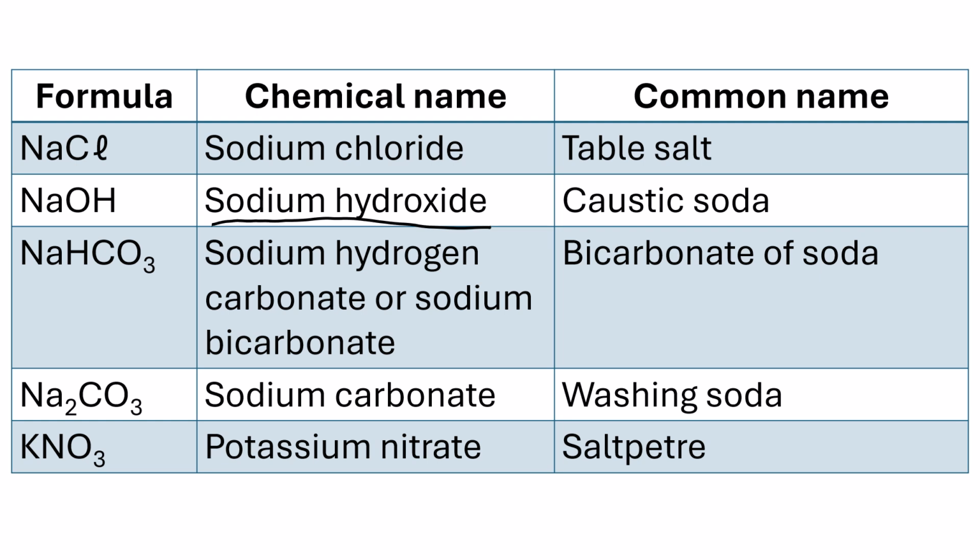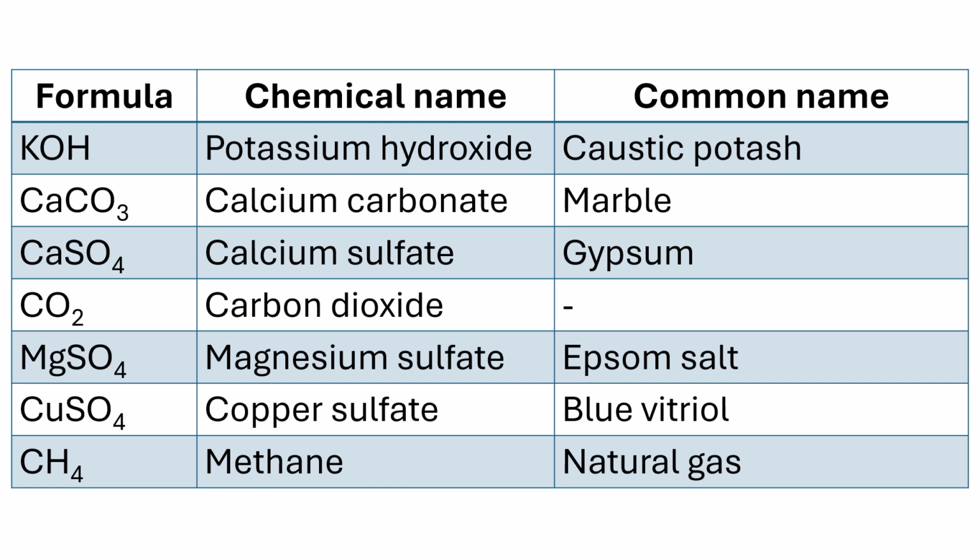NaHCO3, sodium hydrogen carbonate. Okay, so I like sodium hydrogen carbonate, but you can also use bicarbonate of soda. That's your baking soda that you use for baking. Na2CO3, sodium carbonate, also known as washing soda. KNO3 is potassium nitrate, also known as saltpeter. KOH is potassium hydroxide. We don't really use caustic potash, but potassium hydroxide is used quite a lot. CaCO3 is calcium carbonate, which is your marble. Calcium sulfate, CaSO4, also known as gypsum.